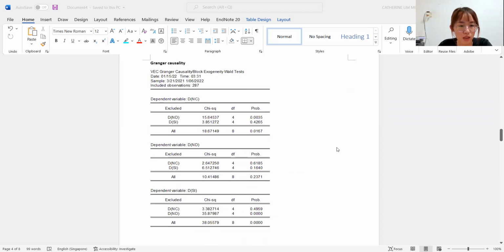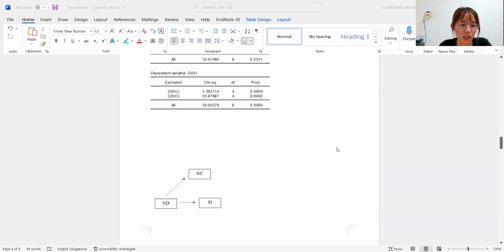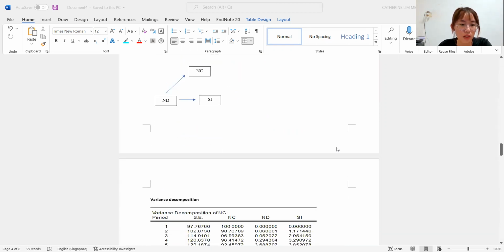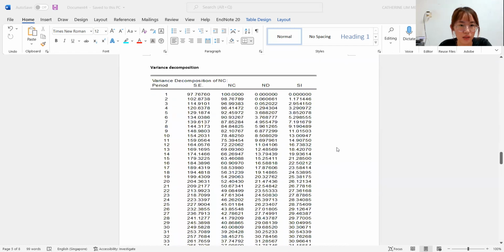So the Granger causality test shows that new death Granger causes stringency index and also new cases. Therefore, there is a unidirectional causation running from new death to new cases and new death to stringency index. So moving on is the variance decomposition.